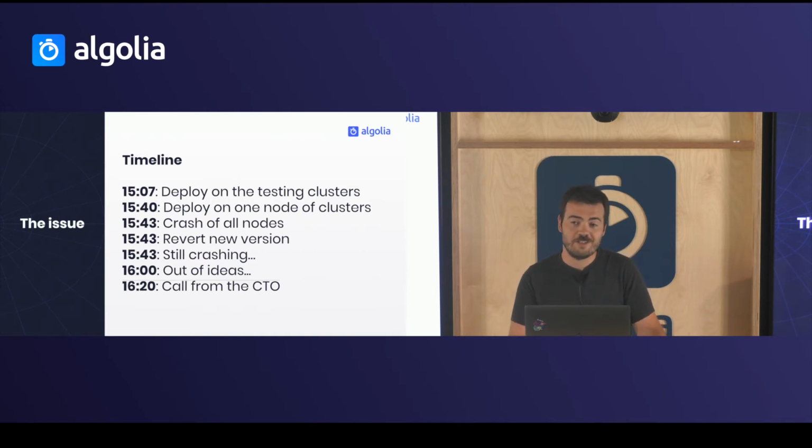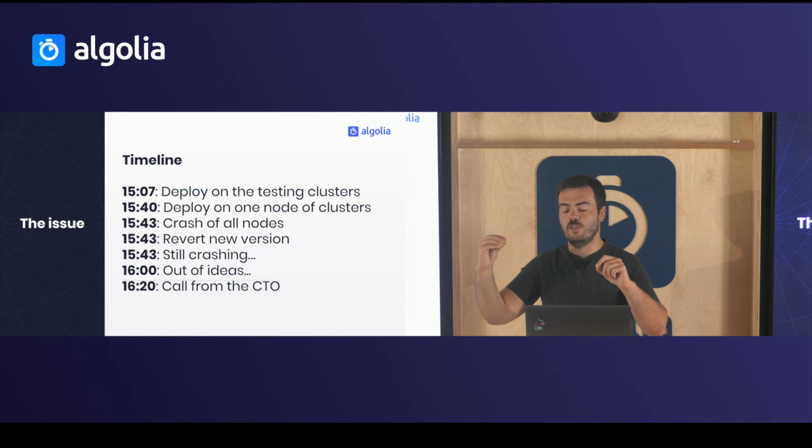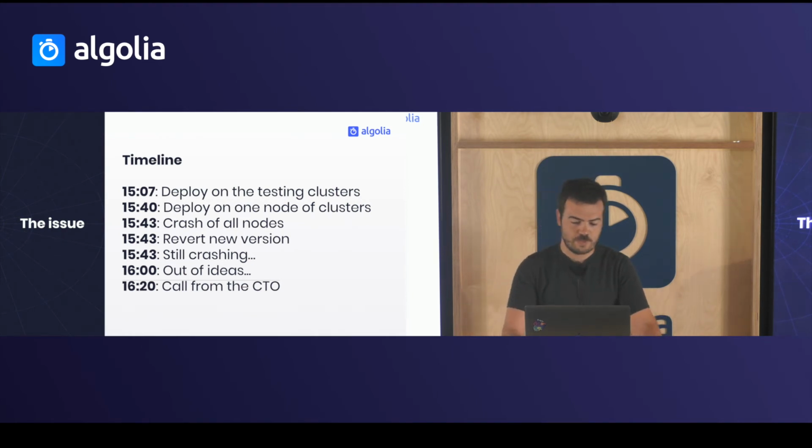But the cool thing, my CTO was not there to blame me. He was there to help me. And so the first thing he did was to take a step back and decide that, okay, the production is broken. We don't try to quickly fix it. We will really analyze, so take time to dig inside the code to find which part is broken and try to match which change could have caused that. And so finally understand the issue.